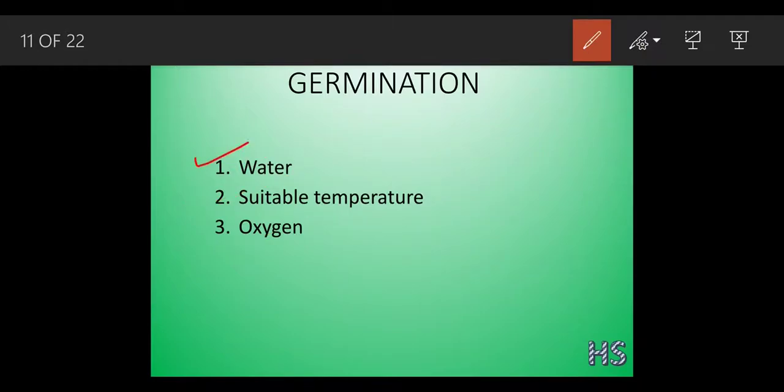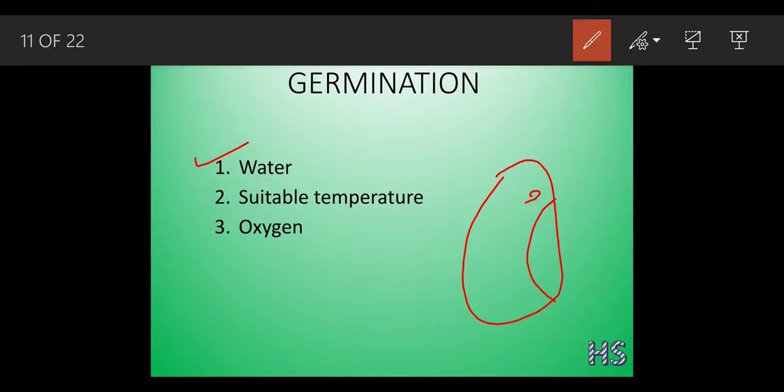Okay, so what is the function of the water? So first there is a seed, there is a structure, white color structure, this is called hilum. On the above side of the hilum there is a small hole, which we are going to call micropyle. The function of this micropyle is to absorb the water.